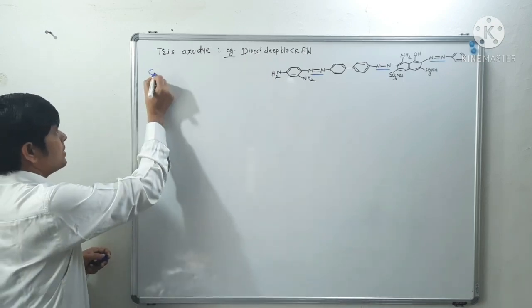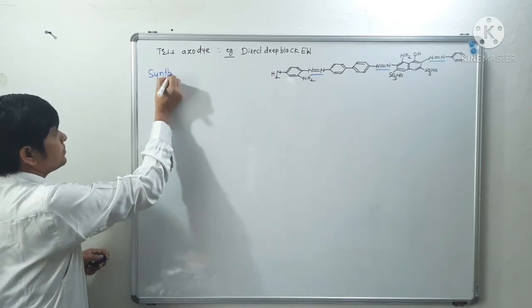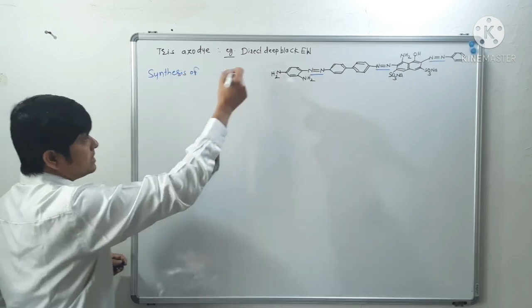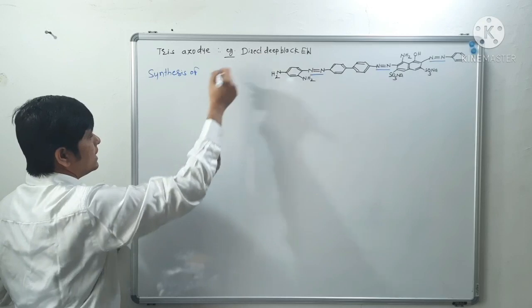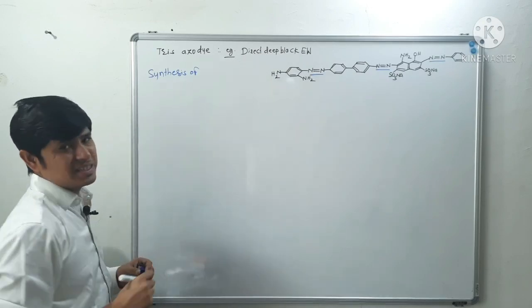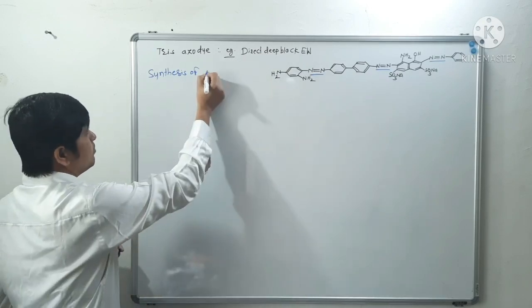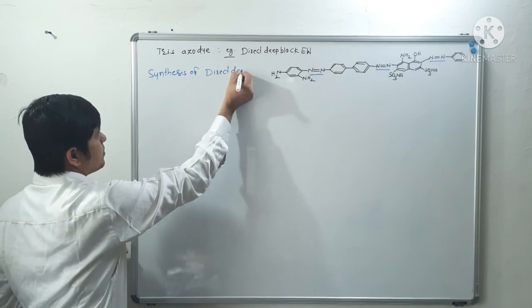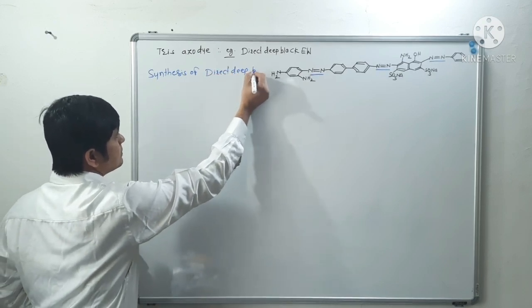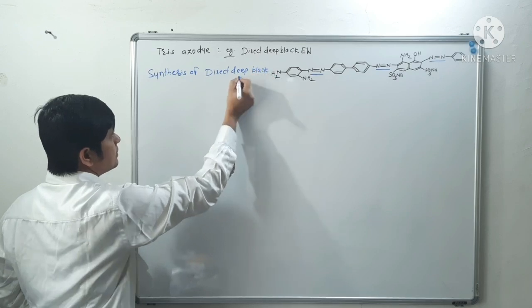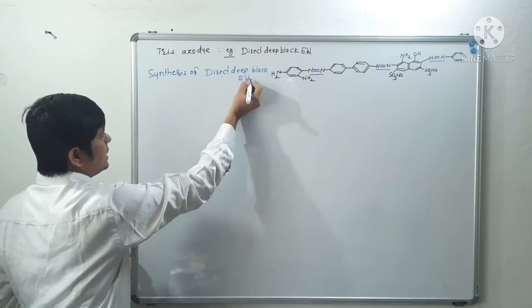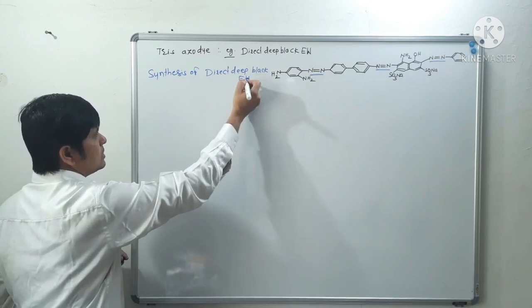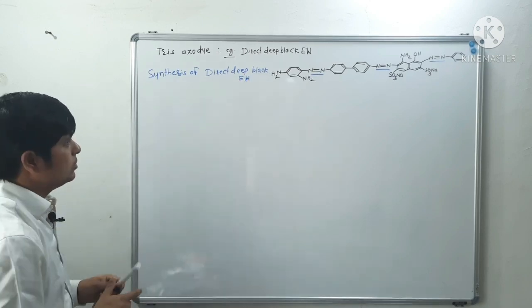So let us see the synthesis of the tris azodye, Direct Deep Black EW. This is the example of the tris azodye, and we have to see its synthesis.